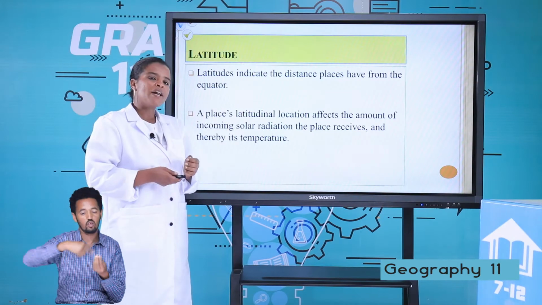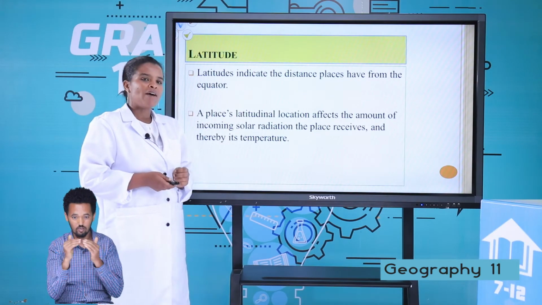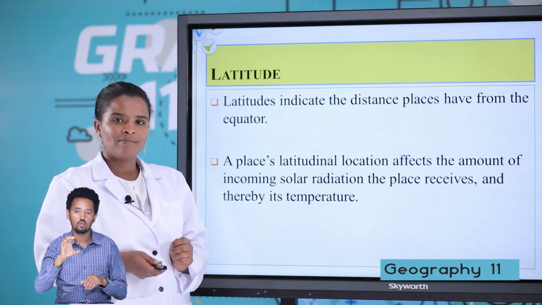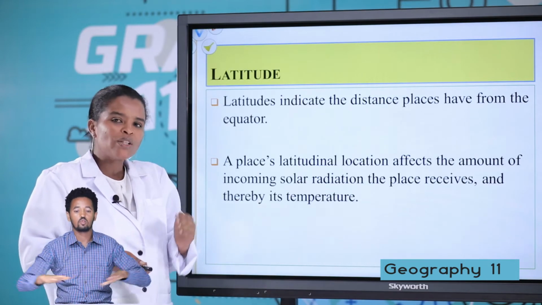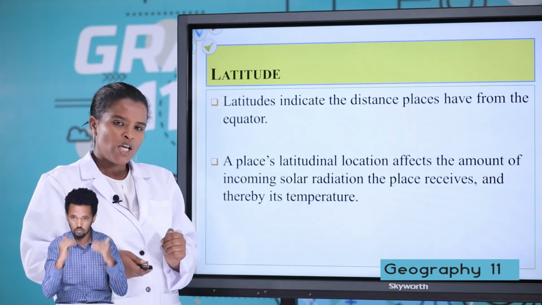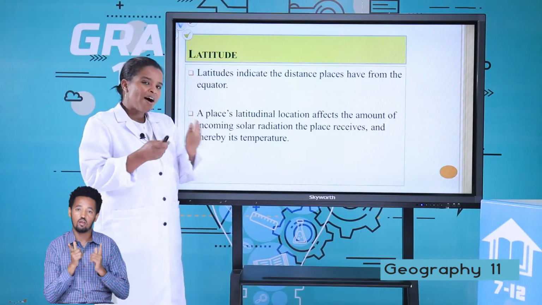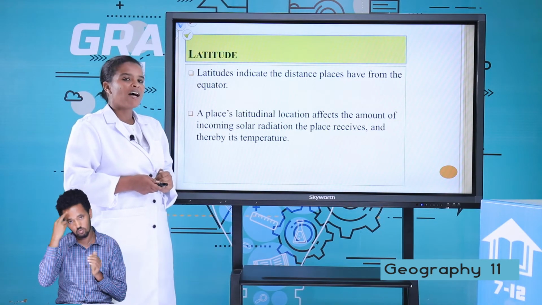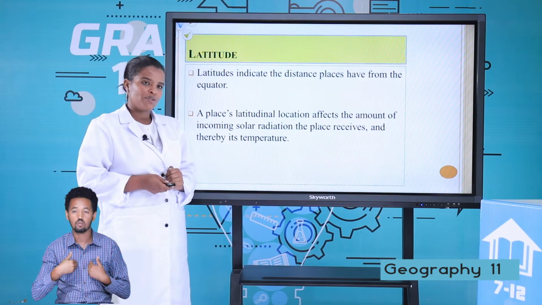Areas around the equator have high temperature because of the high angle of the sun. When we move from the equator toward the pole, the temperature decreases. So almost all of Africa lies within the tropics. Because of this, Africa has high temperature.